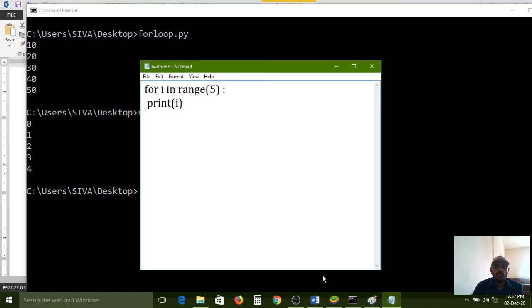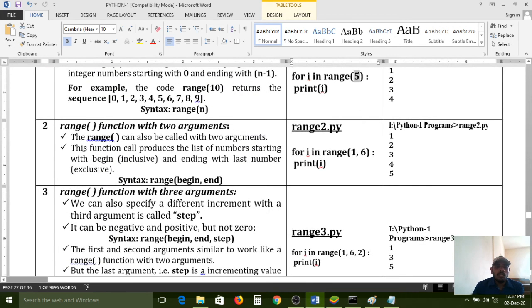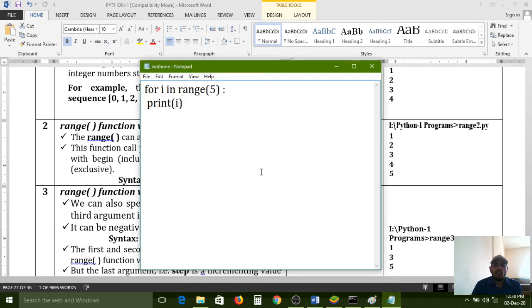Range function with 2 arguments means the range function can also be called with 2 arguments. This function call produces the list of numbers starting with begin and ending with the last number, exclusive. All of you carefully observe. Here I passed 2 arguments, which means 2 values I need to pass in the brackets along with the range function.